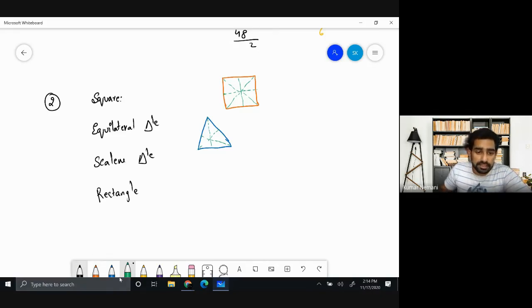A scalene triangle is a triangle where no sides are equal. Right? And one angle could be more than 90 degrees, one angle could be less than 90 degrees. Angles are not important, but in a scalene triangle not even one side is equal to each other. Here, it is impossible for you to draw a line of symmetry, or you could draw, but there will be only one line of symmetry.